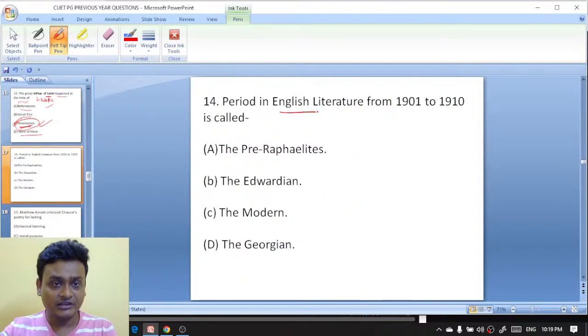The period in English literature from 1901 to 1910 is called: the Pre-Raphaelite, the Edwardian, the Modern, or the Georgian period.